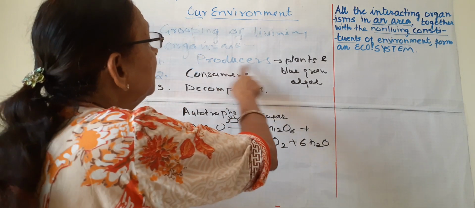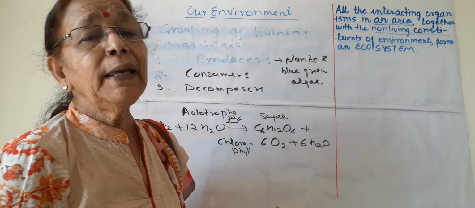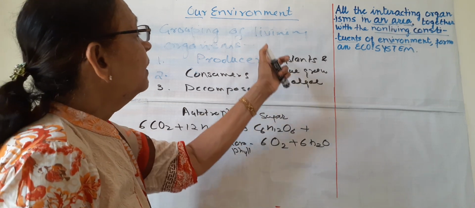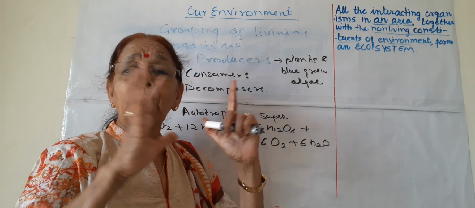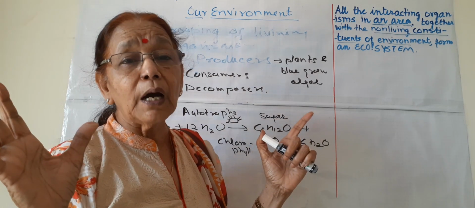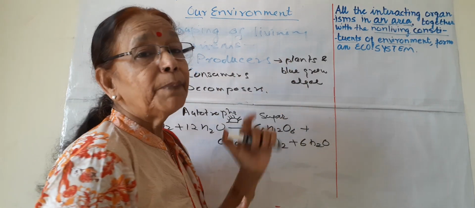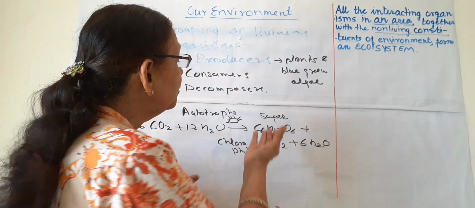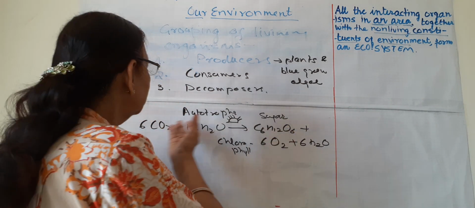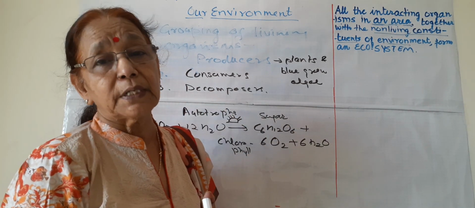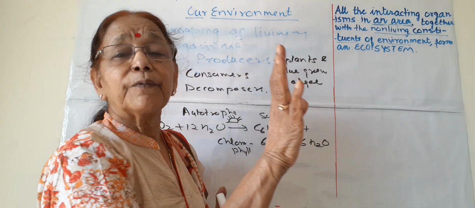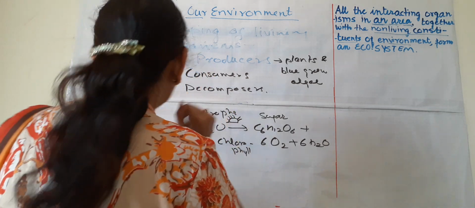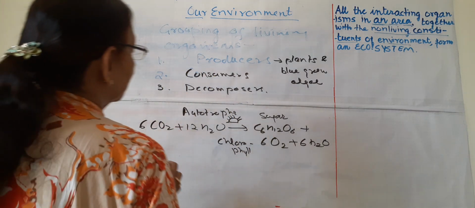Consumers use the food which is being produced by the plants. So the first head is producers, which are living organisms, and we cannot imagine life on earth without these plants, because plants are the only thing which can produce organic substances from inorganic substances. Without plants, life cannot be imagined on earth. So these are producers.